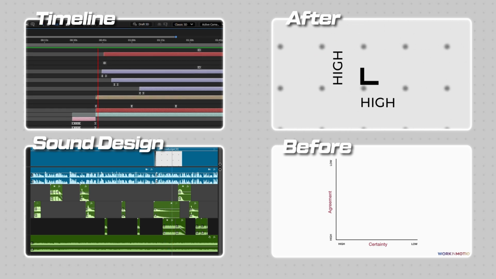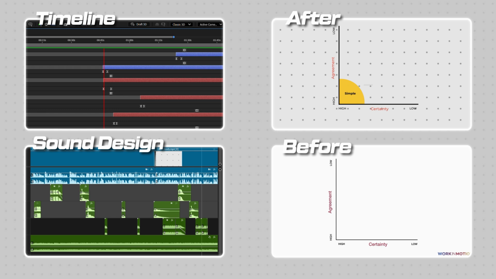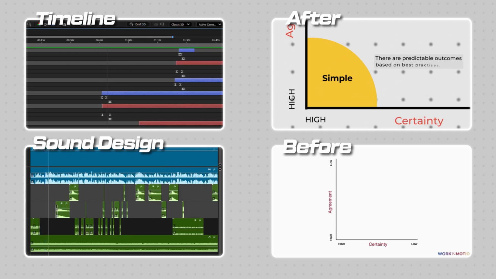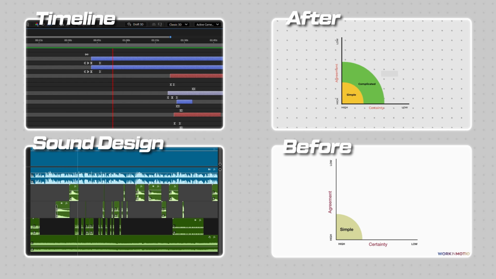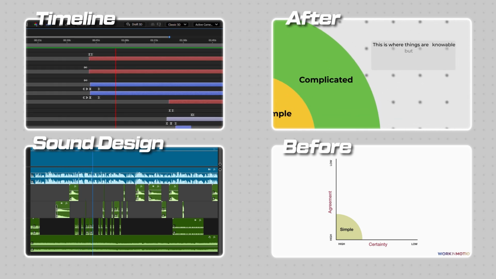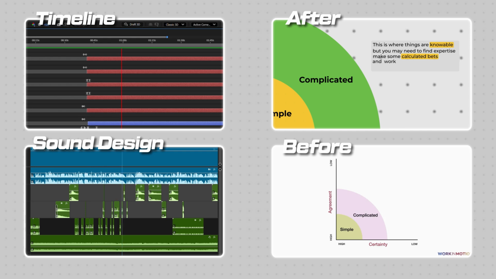When there's high certainty and high agreement in your change initiative, it is categorized as simple. There are predictable outcomes based on best practices. If you have some level of agreement and certainty, you may be in the complicated zone. This is where things are knowable, but you may need to find expertise, make some calculated bets, and work on engaging and building alignment with your stakeholders.